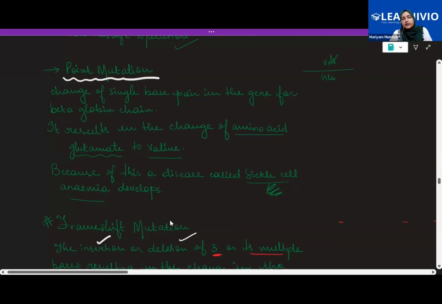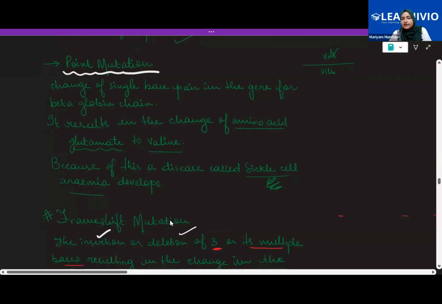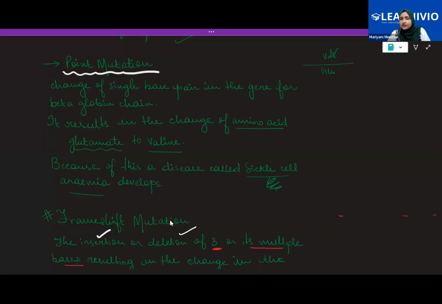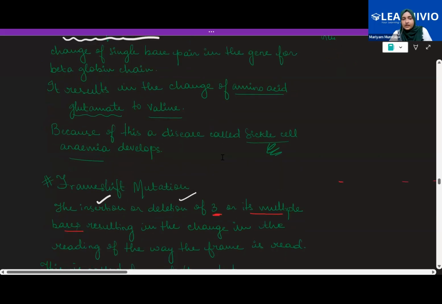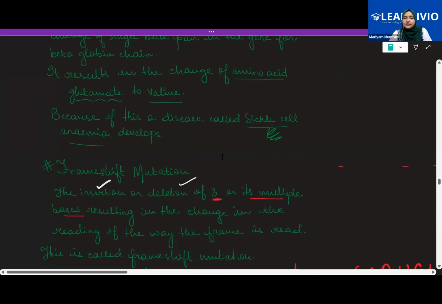Now, furthermore, talking about the point mutation, the best example is sickle cell anemia, wherein you see that there is a change in a single gene or a single base pair. For example, the beta globin chain is affected, because of which glutamate gets substituted by valine, isn't it? At which position? Sixth. So because of that, sickle cell anemia happens.